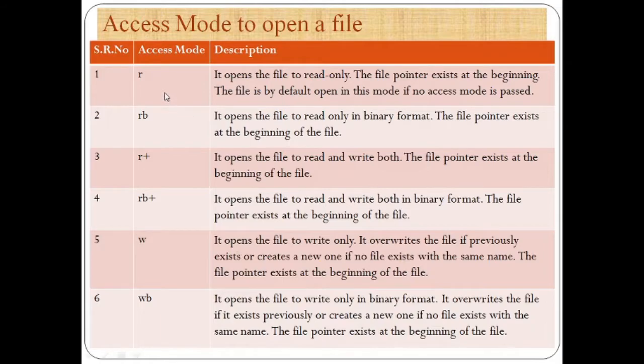These are some access modes. We already discussed that part in the previous slide. R mode opens a file to read only. RB opens the file to read only in binary format. R plus means it opens the file to read and write both. These are some extra sub modes that can be used with our major four modes.